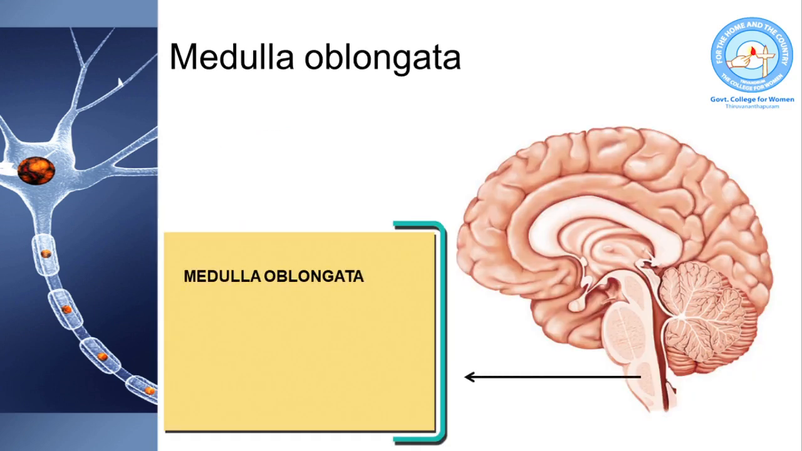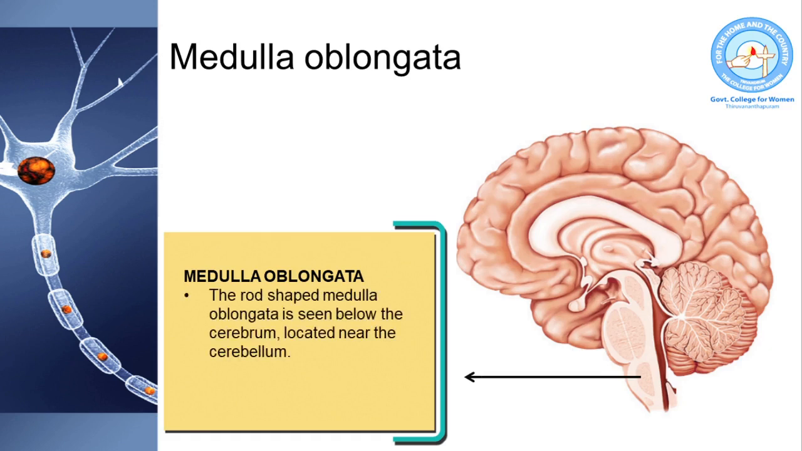The next part of the brain is medulla oblongata or brain stem. It is a rod-shaped structure that is located below the cerebrum and near the cerebellum. It is concerned with the control of involuntary actions, that is, the actions which are not under the control of our will. The muscular contractions of the heart muscle during heartbeat and the movement of respiratory muscles while breathing are involuntary actions. Such involuntary actions are controlled by the medulla oblongata.